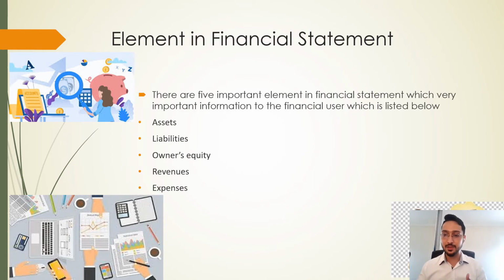Owner's equity are the shareholders. Dividends have to be paid to all the shareholders, and owner's equity will include the shares of the share capital of the company. So revenues are the incomes, and expenses are the daily expenses, operating expenses that the company normally has.